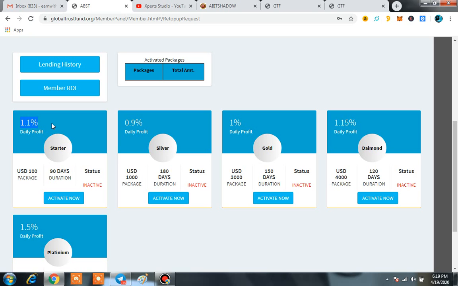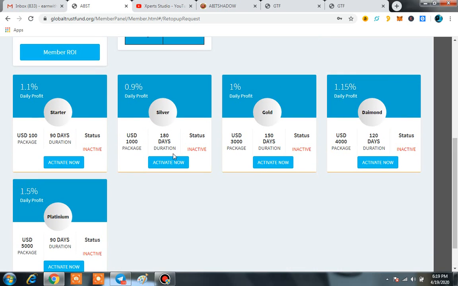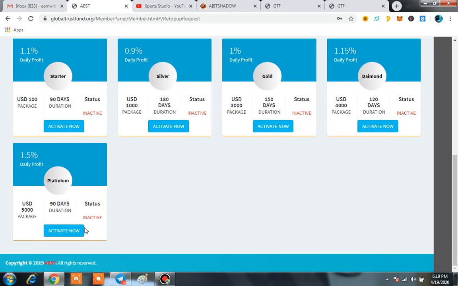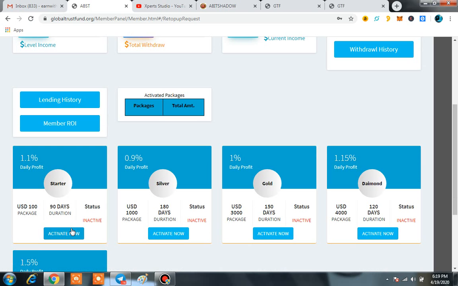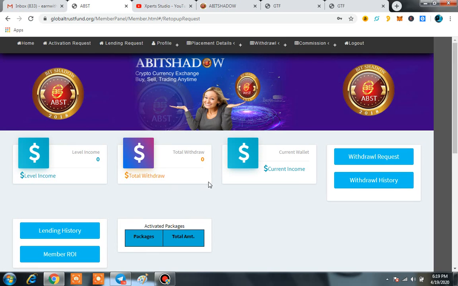So at this time they have different packages. You can see each and every package. They also have the package of $1,000, $3,000, $4,000, and even the package of $5,000. But my recommendation is that you must start with the smaller one, the $100 package. And in my next video I will definitely clarify each and everything, how to buy the starter package, and how you can get income from it.